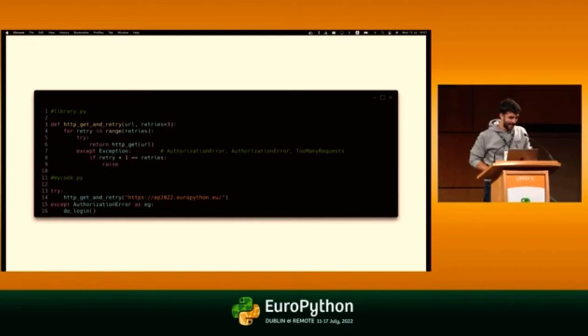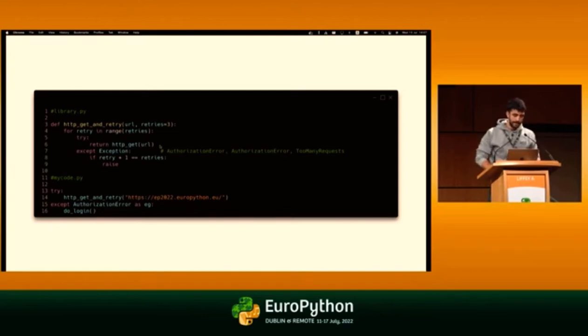Right here we're going to see an example. Let's assume you have some retry that is from a library, so you can't actually touch the exception handling yourself. And it wants to get some URL. It gets the number of retries that it wants to do, and then it will try to get that URL. Every time that it fails, it tries again until it gets to the third time in this case, and then it will raise the last exception. So what is the problem here? The problem is that we don't see the former exceptions. So we won't be able to handle them in case we want to.